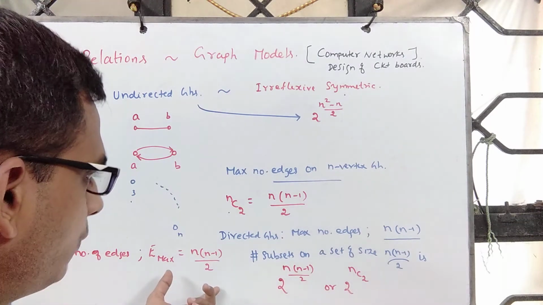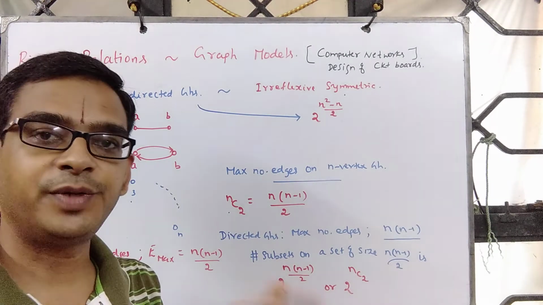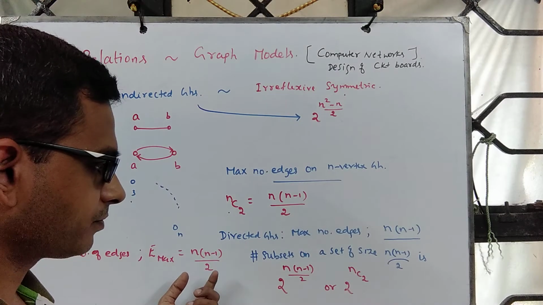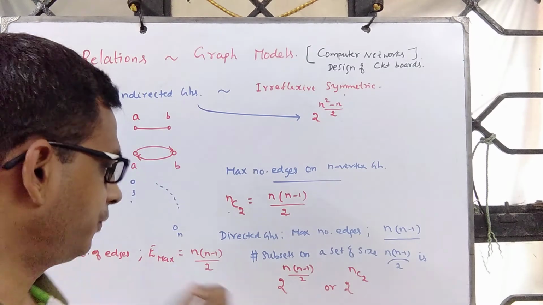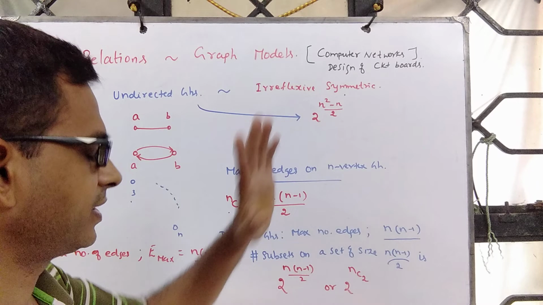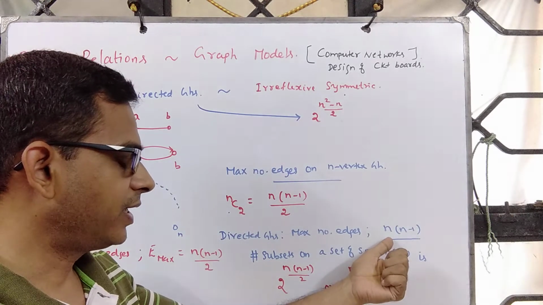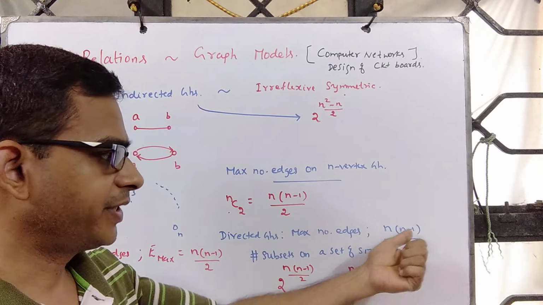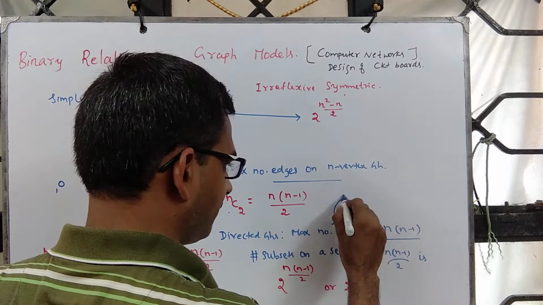One can also count by looking at the maximum number of edges, treating that as a set, and then looking at all subsets. Each subset gives you a graph, and if you count via that approach, you get precisely this number. On similar lines, the maximum number of edges in the directed case is n square minus n, and any subset of this gives you a graph.